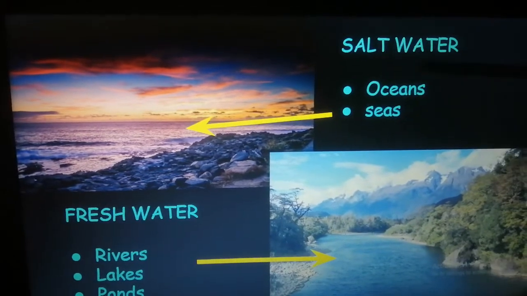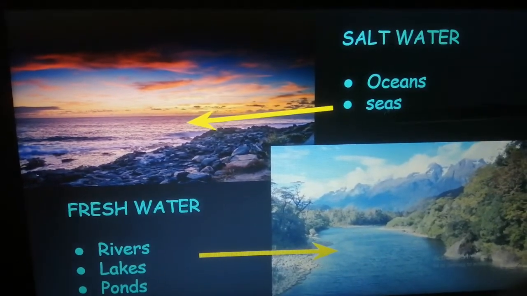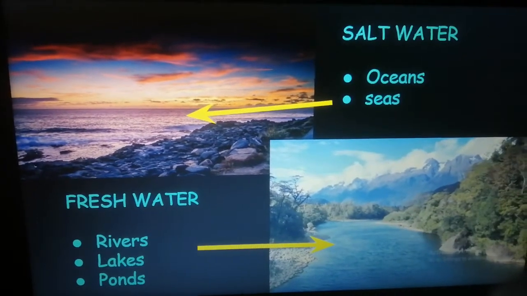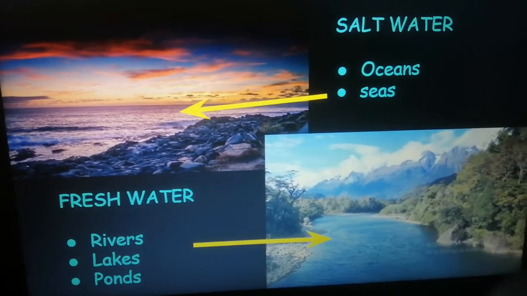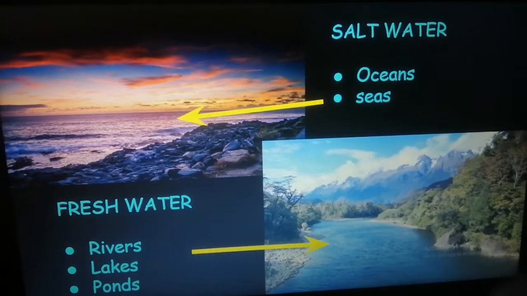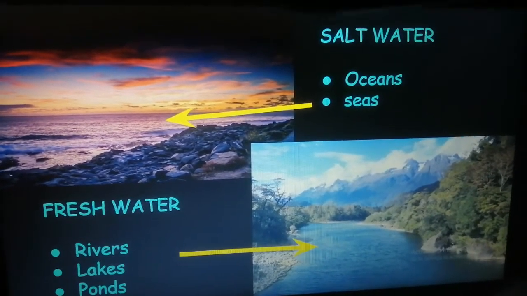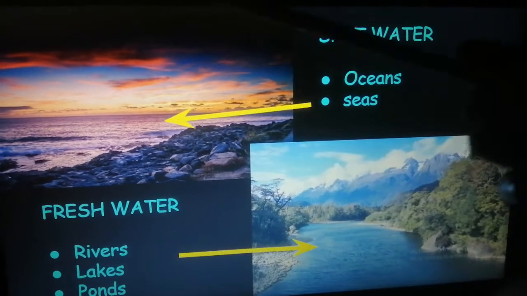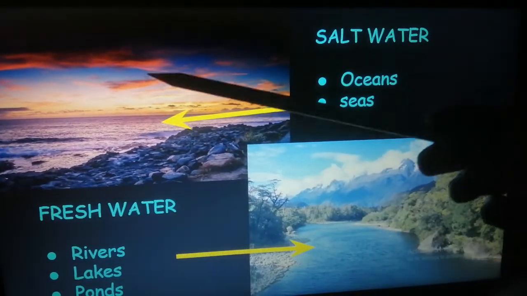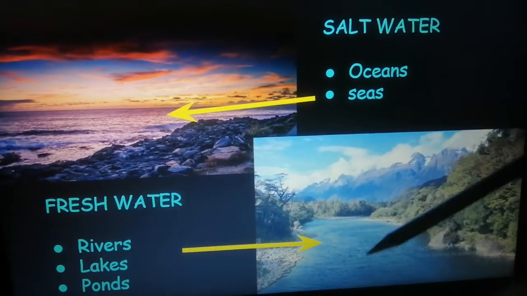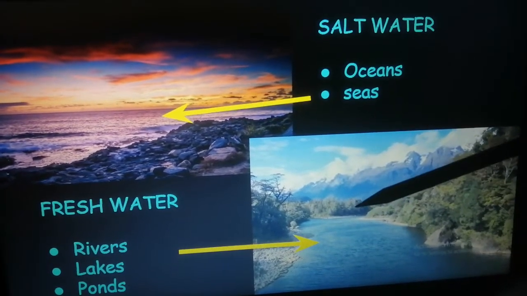So resources of salt water are oceans and seas, and that of fresh water are rivers, lakes, ponds, streams, etc. Okay, now you should know that organisms, be it animals or plants that live in salt water, will find it difficult to live in fresh water and vice versa. Okay.